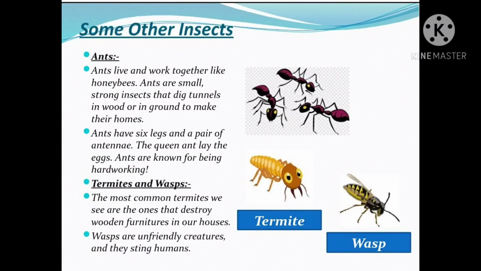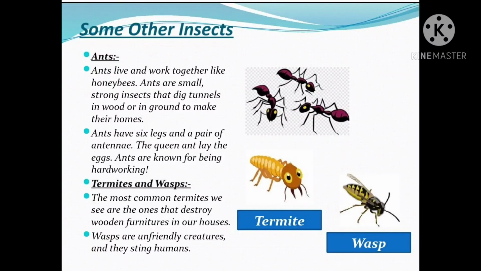Termites and wasps. There are several hundred types of termites. The most common ones we see are the ones that destroy wooden furniture in our houses. So they cause us a great deal of trouble.